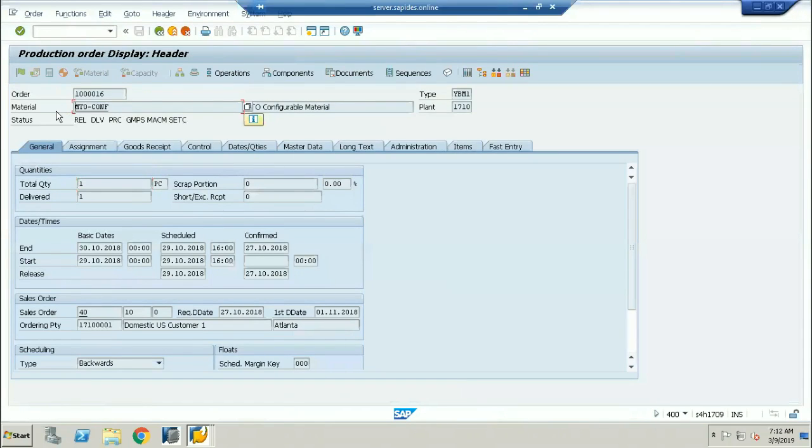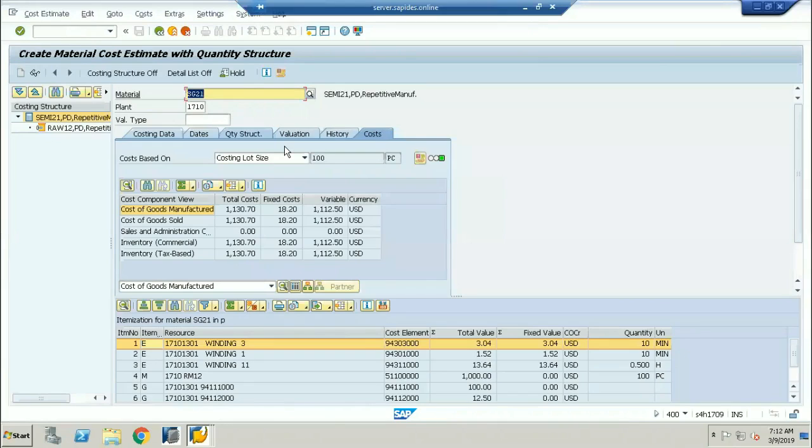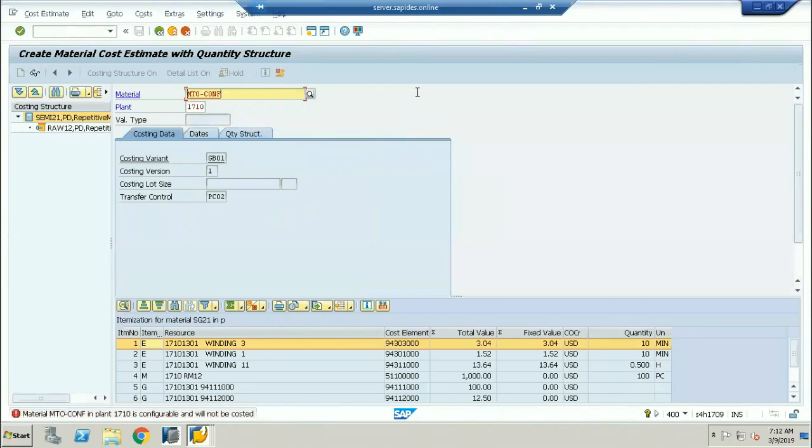Yes, sir. Tell me, sir. The costing sheet which is shown, we have taken all the planned and the standard cost, right? Yes, sir. So how will we arrive at the variations from the actual cost to the standard cost? Actually, see here, that's what was discussed yesterday also, the same point.